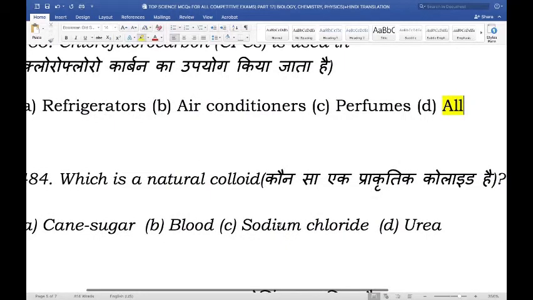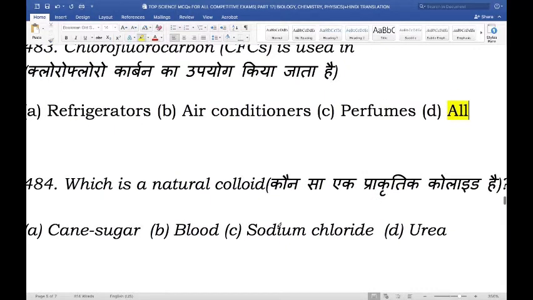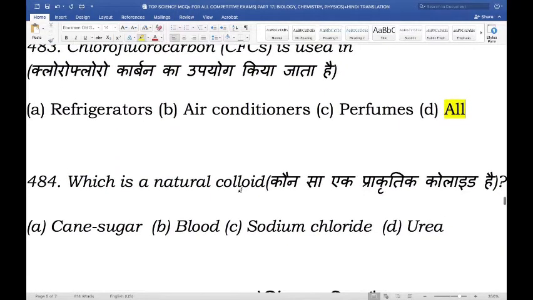Moving on, which is a natural colloid? So before answering the question, we need to know what a colloid is. A colloid, as a mixture, is where one of the substances is split into very minute particles which are dispersed throughout a second substance. So which of these is a natural colloid? Is it sugarcane, blood, sodium chloride, or urea?